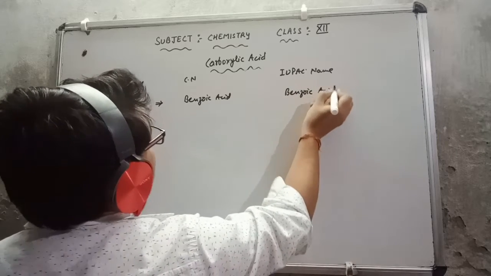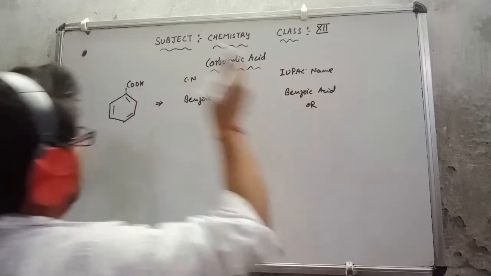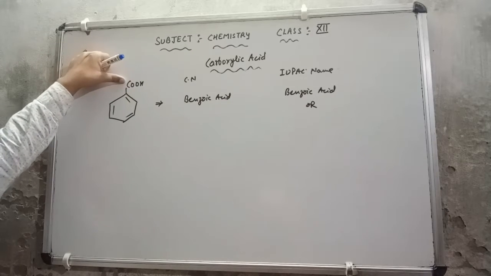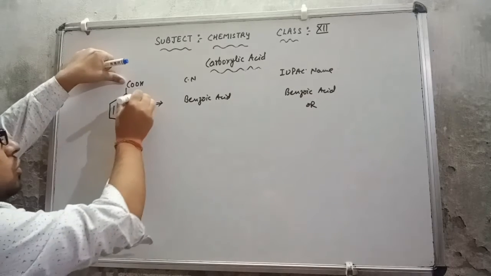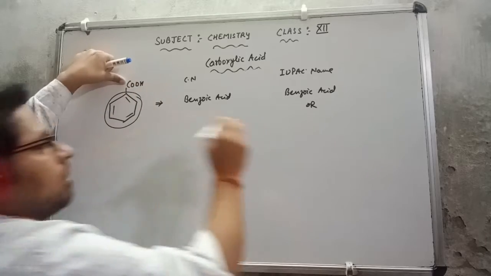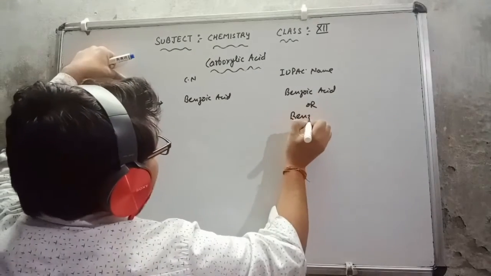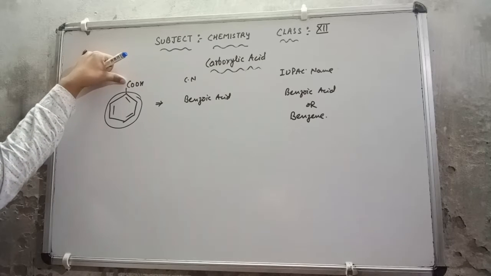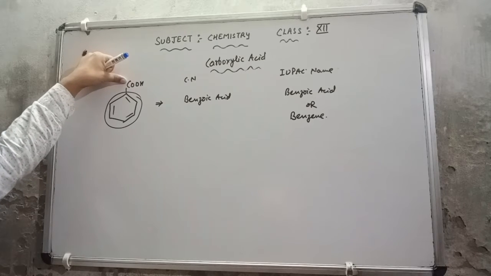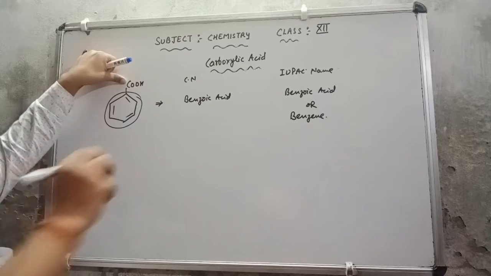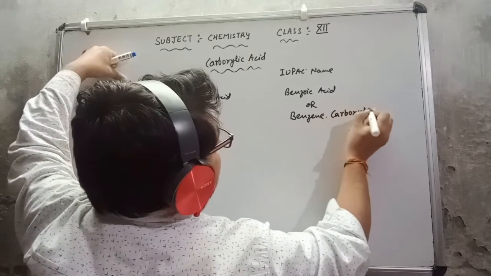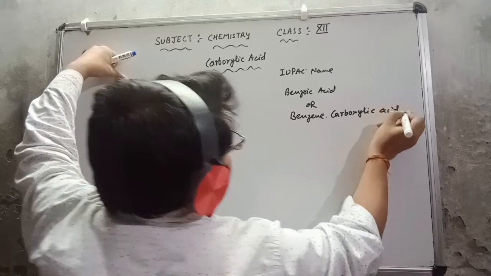Now we can give one more name to this. Suppose I am not numbering this carbon. Then this will be benzene, and by the rule I taught you, if I do not count the carbon, then it will be the carboxylic acid. So this is benzene carboxylic acid, that is the name.